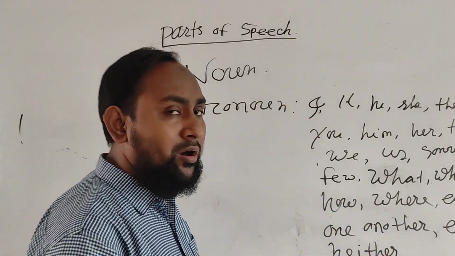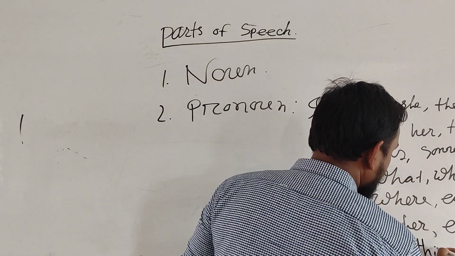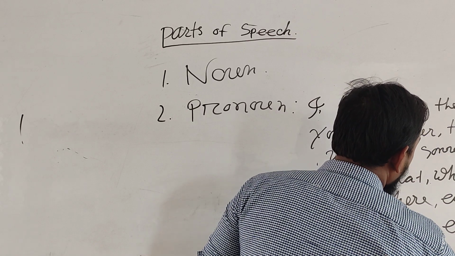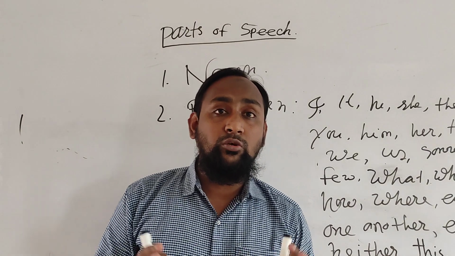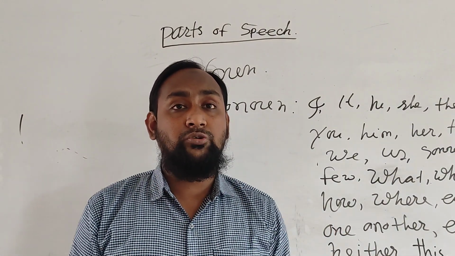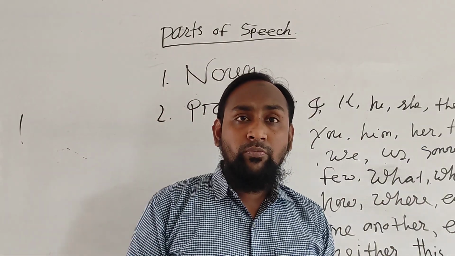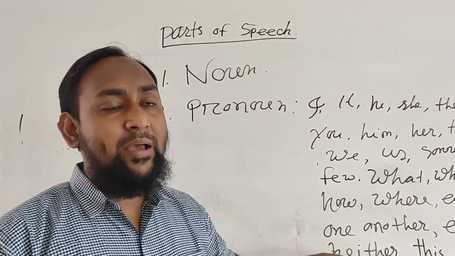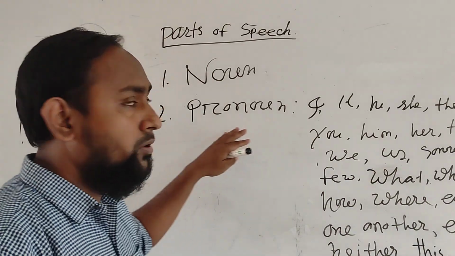demonstrative pronoun. What are the demonstrative pronoun? These are these, that, those. And relative pronoun, that means who, what, whom, when is used between the two sentences to make a relationship between the other sentence. This is called the relative pronoun. These are some important pronoun. You have to just memorize these kinds of words that are involved in the pronoun.